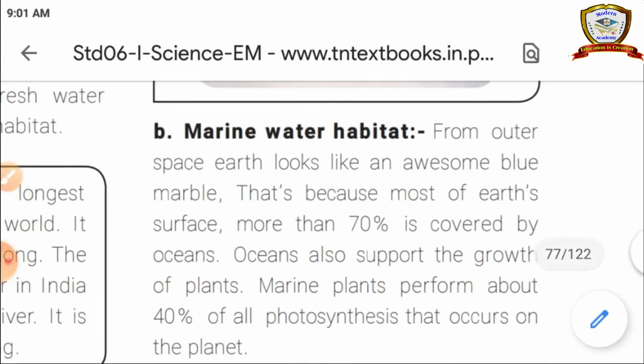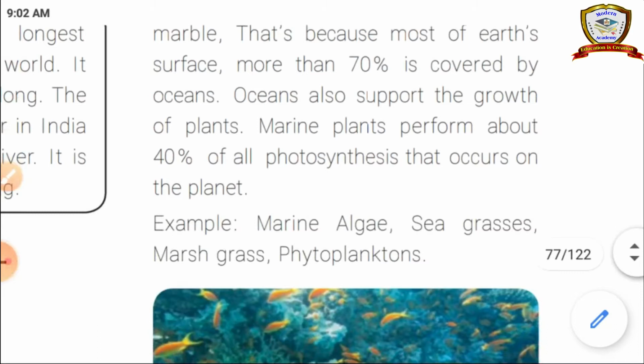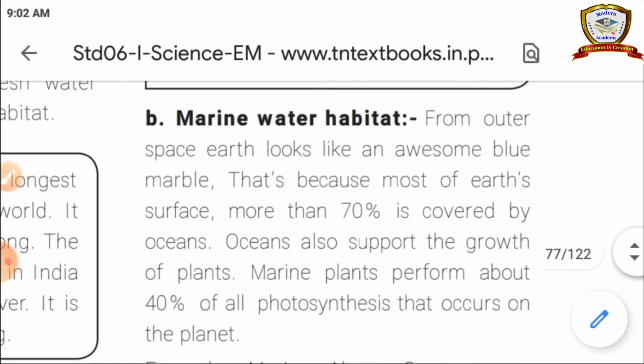So the marine water habitat is the sea water habitat. In the sea also, some plants and animals are living. What are they? Some sea grasses, phytoplanktons and marsh grass are the plants, and animals we can see are sea horse, jellyfish, whale, shark and fishes. These are the animals we can see in the sea water. In the sea water they are also living and reproducing their young ones. Such a habitat is known as marine water habitat.